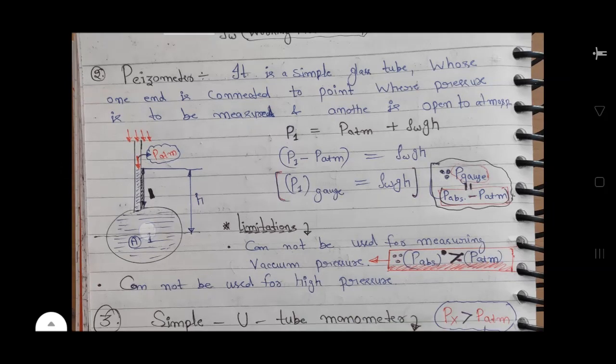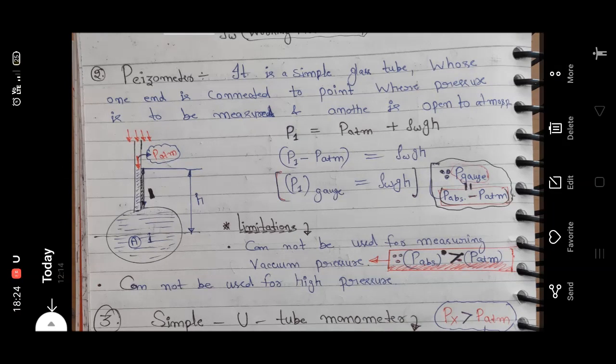So the pressure at one point P1 is equal to atmospheric pressure plus pressure exerted by this working fluid. Working fluid density rho W. Pressure exerted by this working fluid is rho W g, and head is H. So P1 absolute pressure is equal to atmospheric pressure plus rho W g H. So P1 absolute pressure minus atmospheric pressure is equal to rho W g H. Absolute minus atmospheric pressure is gauge pressure. So P1 gauge is equal to rho W g H.